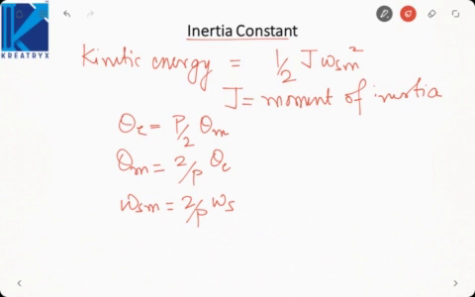So if we substitute it here, kinetic energy will become half J 2 by P square into omega S square.